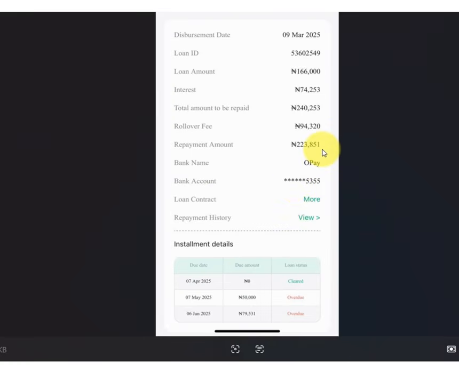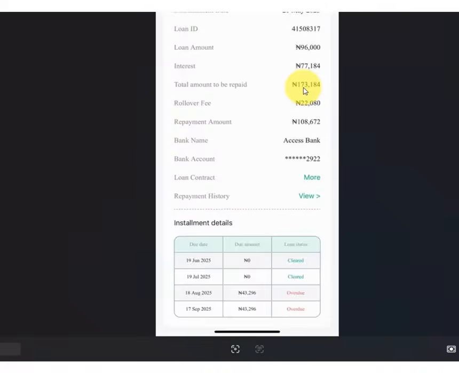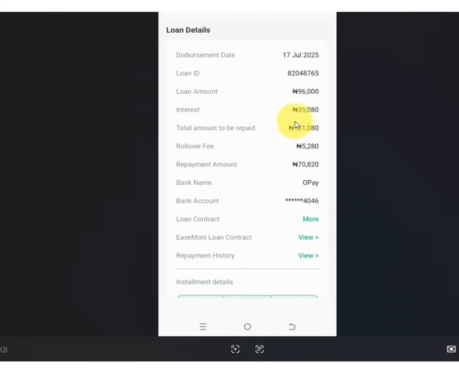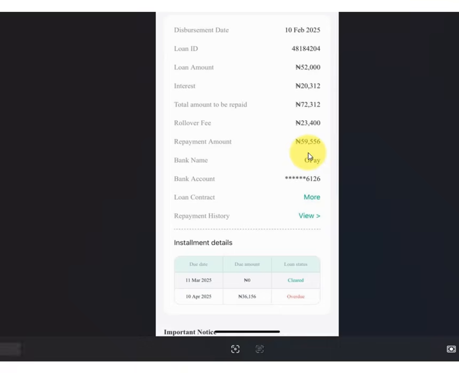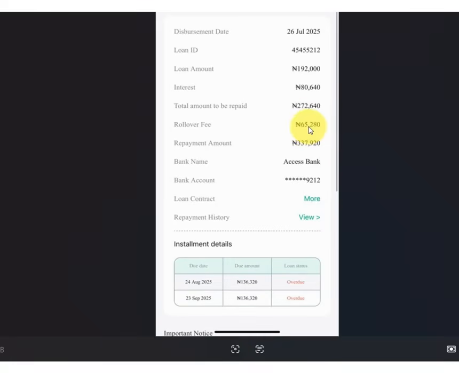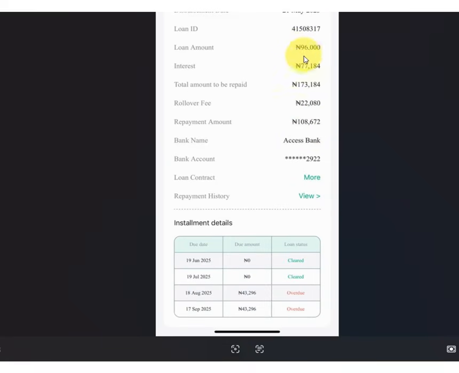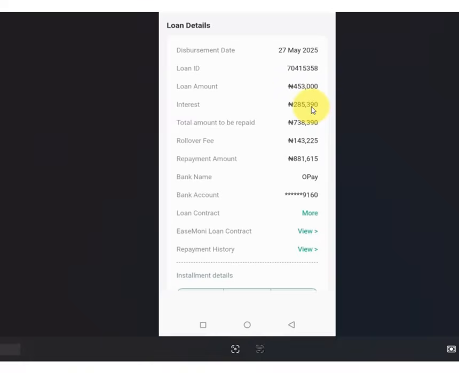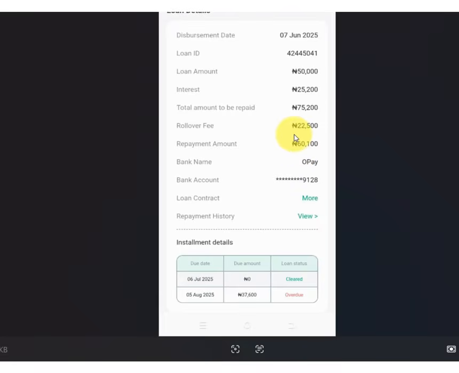This is for OPay, Easy Money, and the rest. Let me start from the beginning. This person borrowed, I think, 196,000. Daily overdue is 5,280. Another one, 52,000. This guy defaulted for about 2 months. The rollover fee is 23,000. This one, rollover fee is 65,000. Another one, amount 96,000, rollover fee is 22,000. This one, 450,000, rollover fee is 143,000, which is almost 50% of the money, within 1 or 2 months.